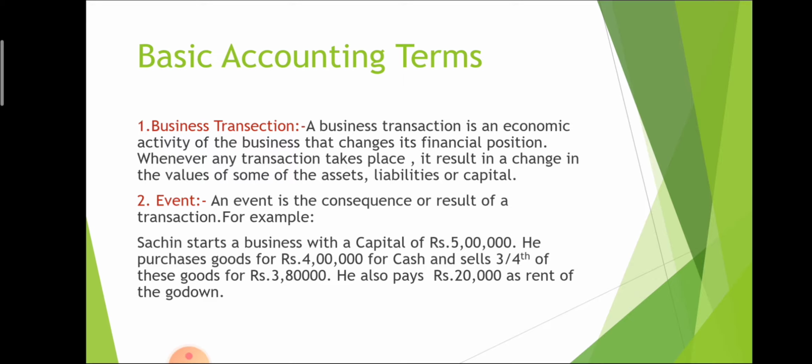Second incident, if Ram received 10,000 rupees from any person, that means Ram's position increased. So if the cash value increases or decreases, that is called a transaction. So in simple terms, business transaction is an economic activity of the business that changes its financial position. Next, event. An event is the result of a transaction.